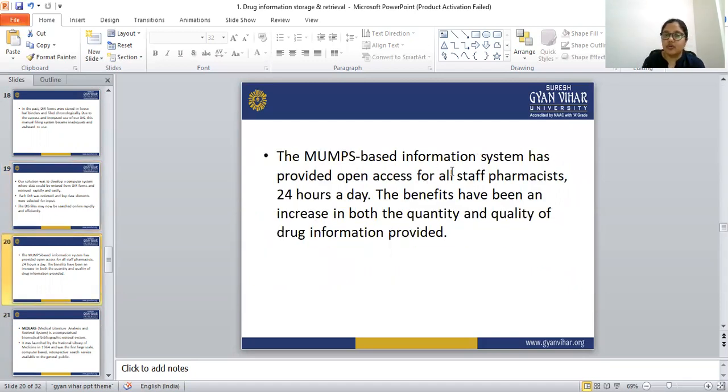The MUMPS-based information system has provided open access for all the staff pharmacists 24 hours a day. The benefit has been an increase in both the quantity and quality of the drug information provided.